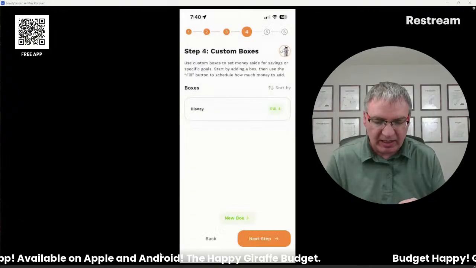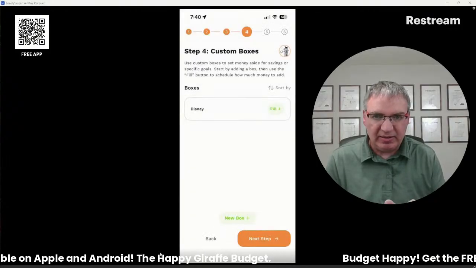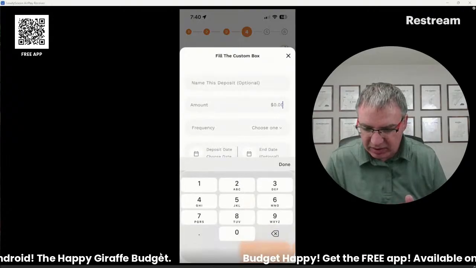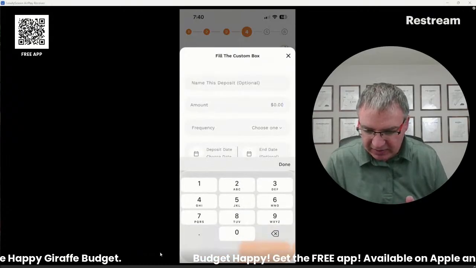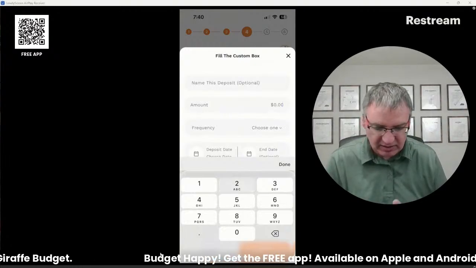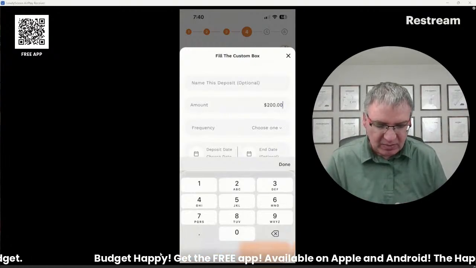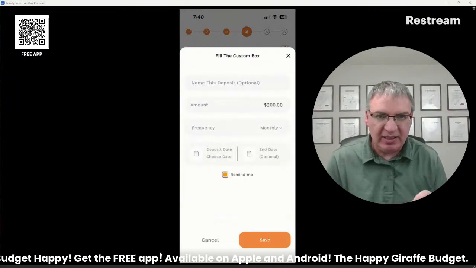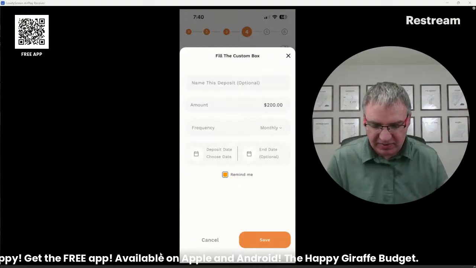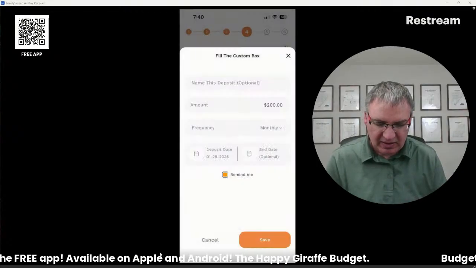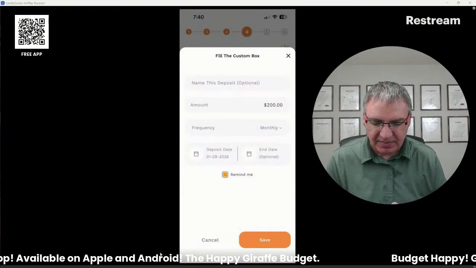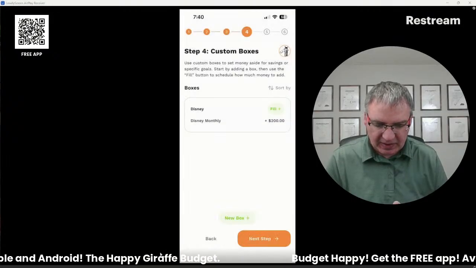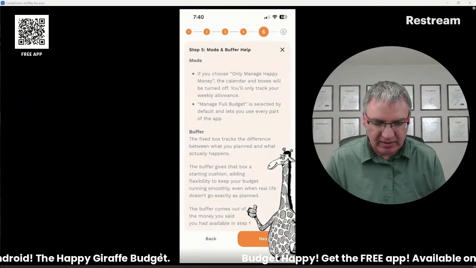So first you create the box, and then you click that little fill button next to it, and then you start filling it up. So they're going to put, oh, what do I have here for Disney? $200 a month. So they're going to put $200 a month into this Disney box, just so that they can set it aside, save up, and then when it's ready, they're going to use it all. So I'm going to say that's going to start today too. So they've got their Disney stuff.